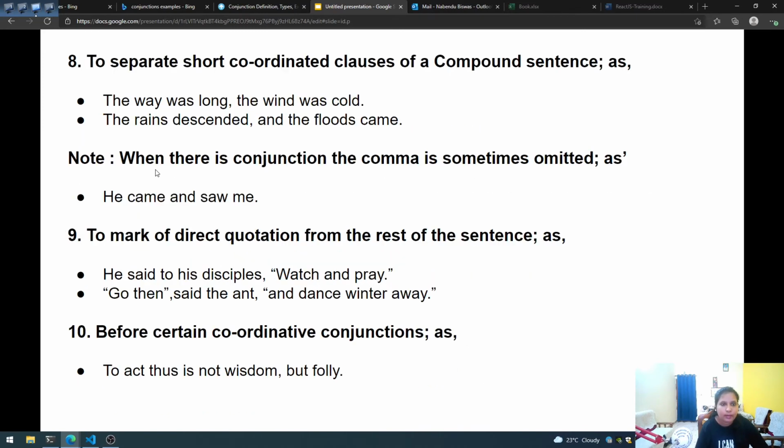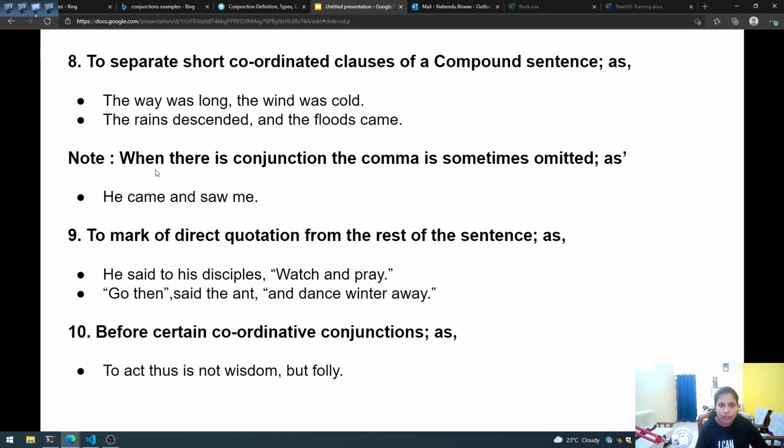Then, to separate short coordinated clauses in compound sentences. A compound sentence means two sentences joined together to form one. In the example, the way was long, the wind was cold.